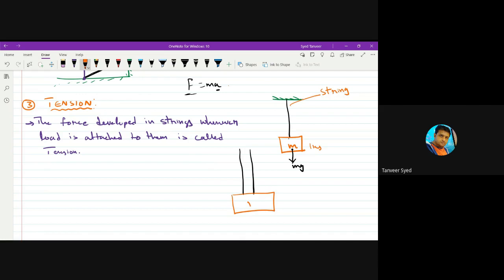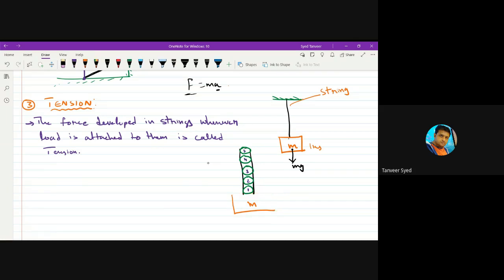This is the block of mass m, and these are atoms or molecules which make up that string. There will be bonding between neighboring atoms or molecules. Let us say this is molecule 1, this is 2, this is 3, this is 4, this is 5.